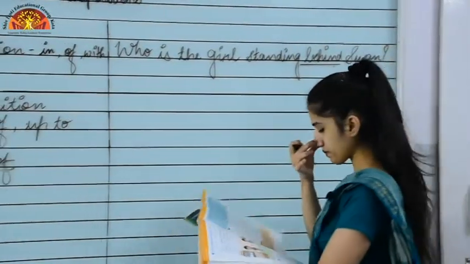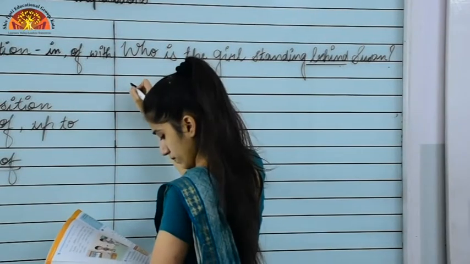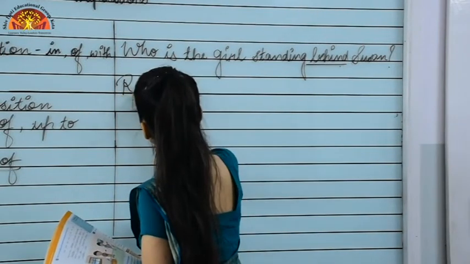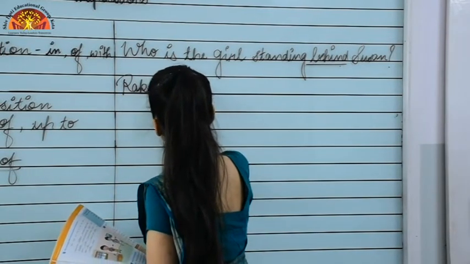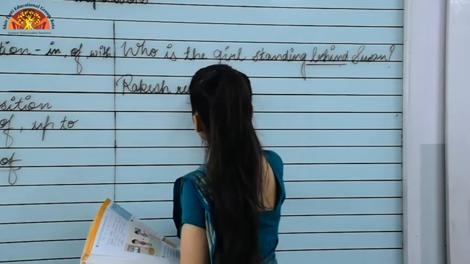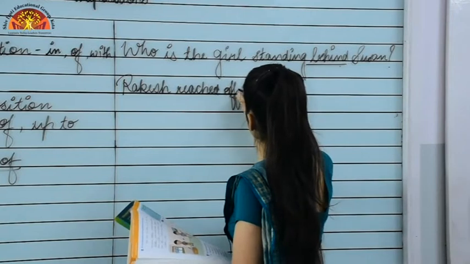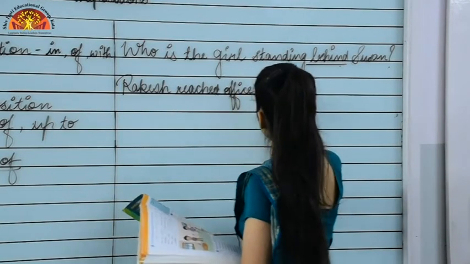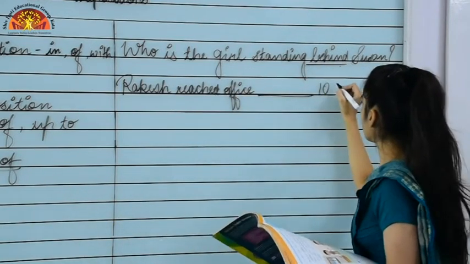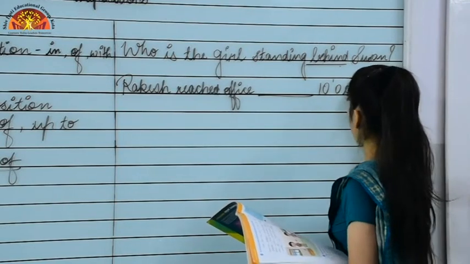That is, Rakesh reached office dash 10 o'clock.